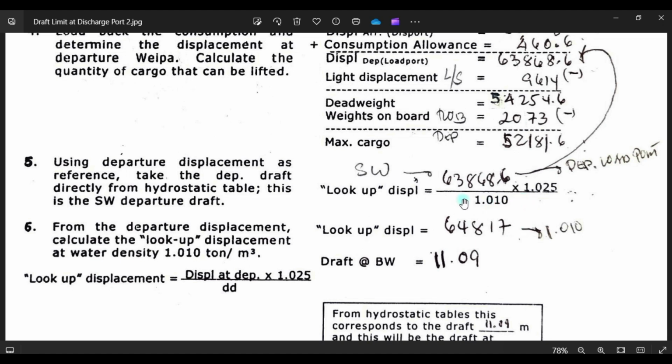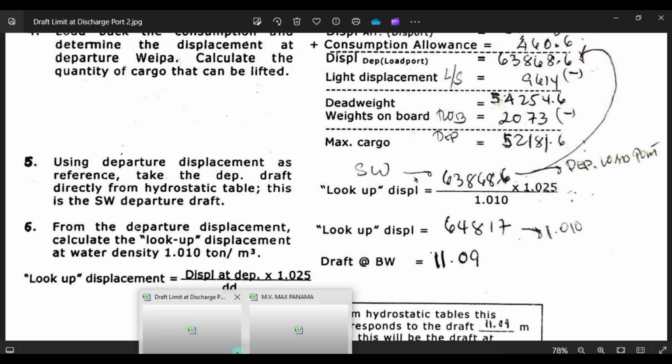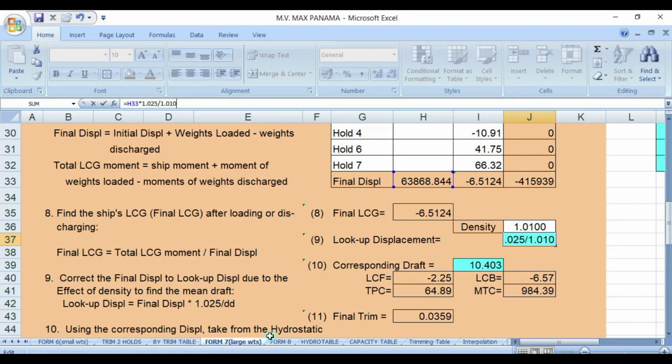Says displacement of 63868. We'll check this one. Verify. It says here H33 will be 63868.8.